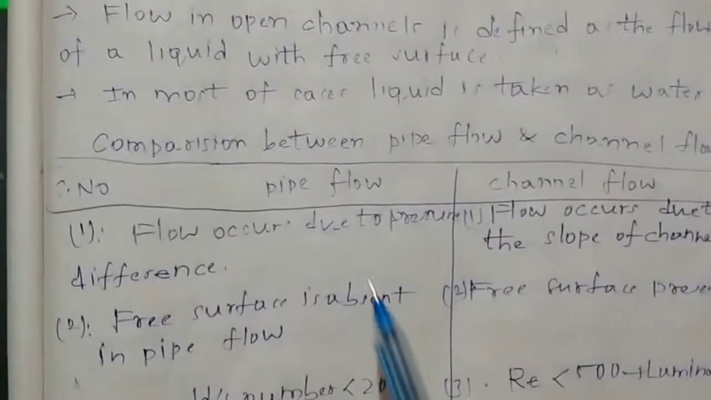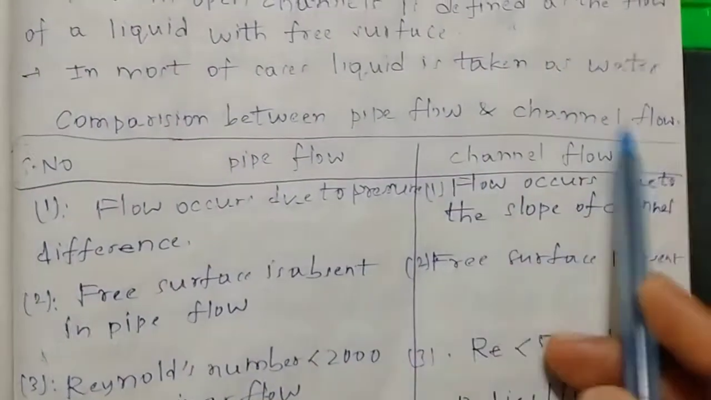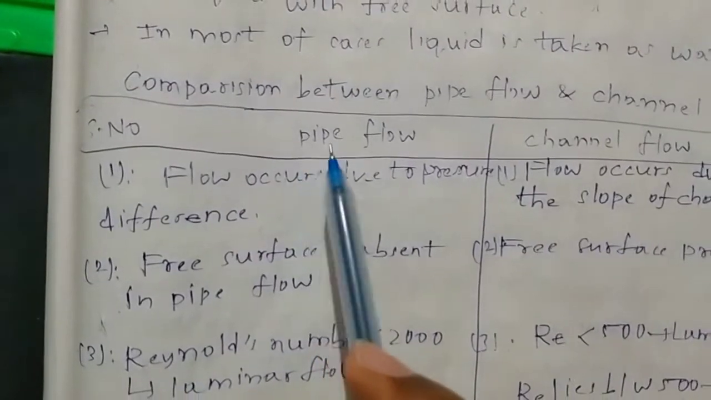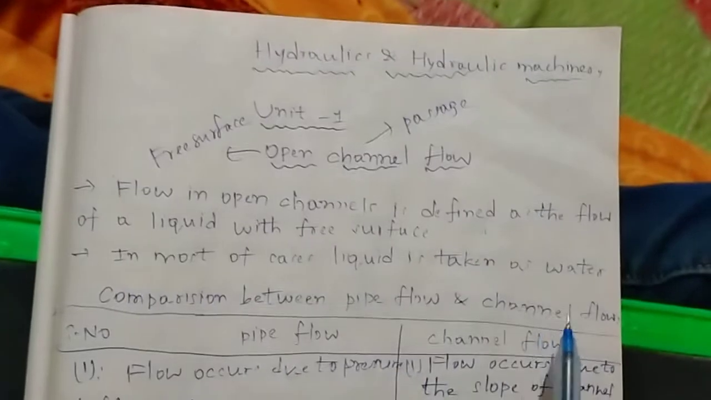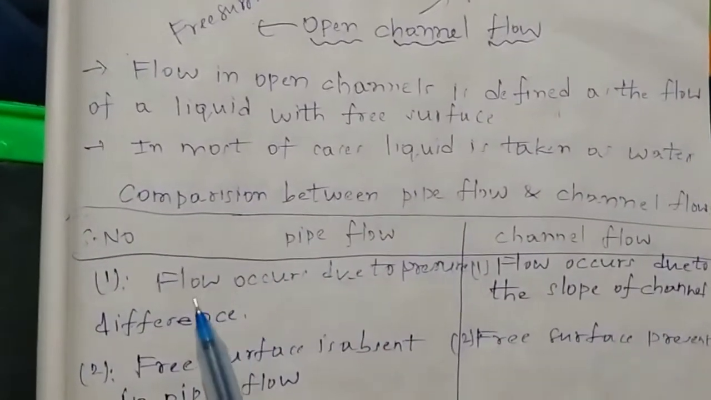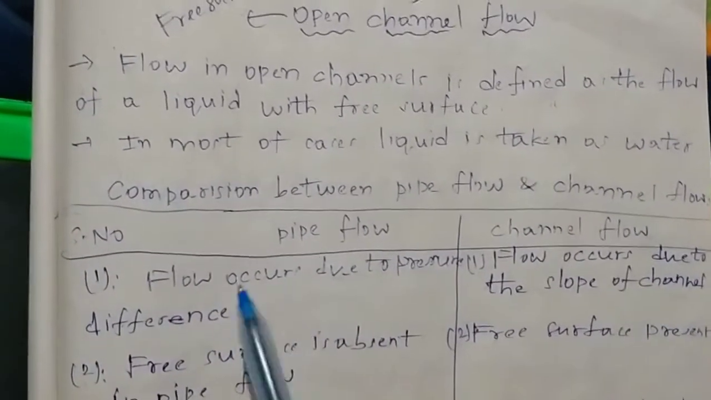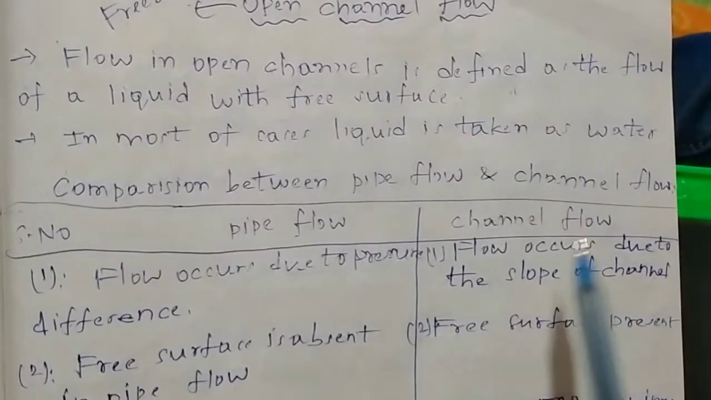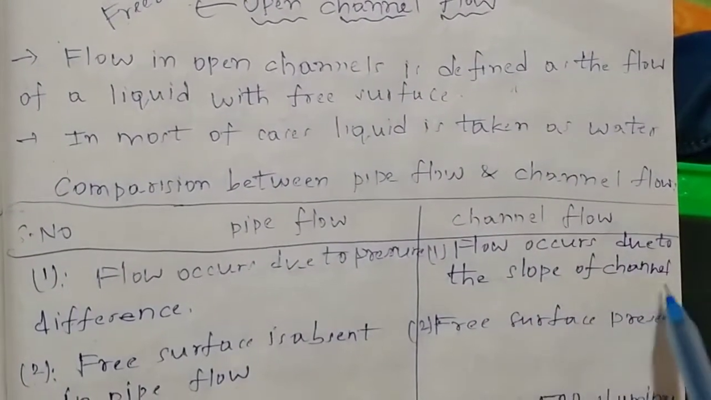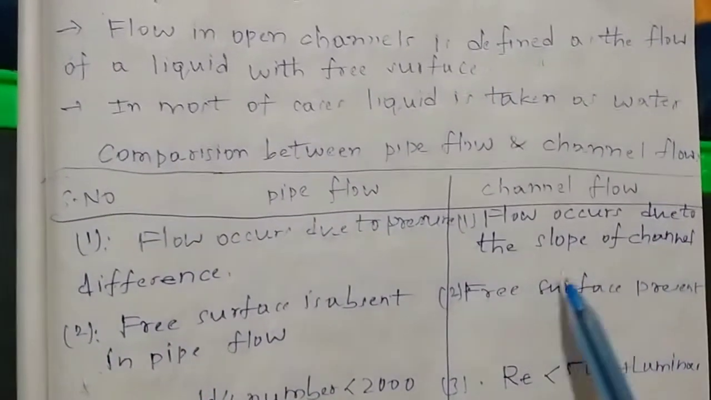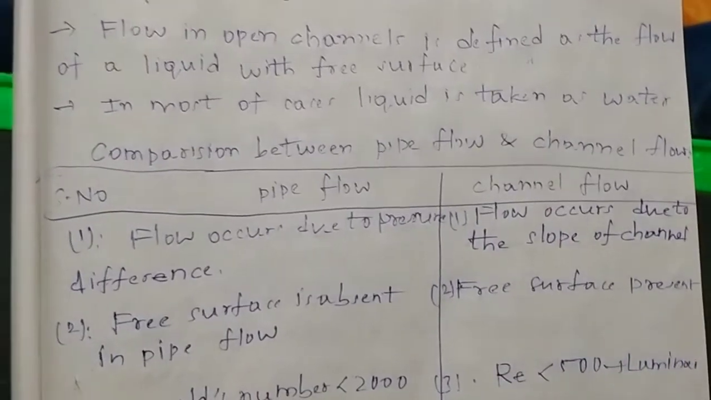And let's discuss the comparison between pipe flow and channel flow. In fluid mechanics, you might have learned about pipe flow, and in hydraulics and hydraulic machinery, you are going to learn about channel flow. In pipe flow, flow occurs due to the pressure difference, and in channel flow, it occurs mainly due to the slope of the channel. In pipe flow, free surface is absent, and in channel flow, free surface is present.